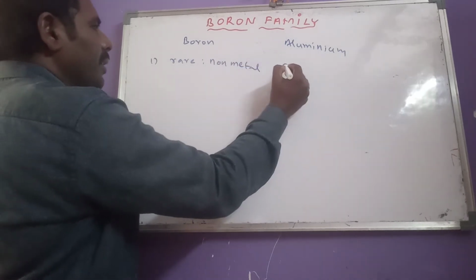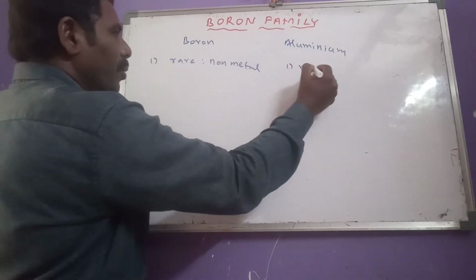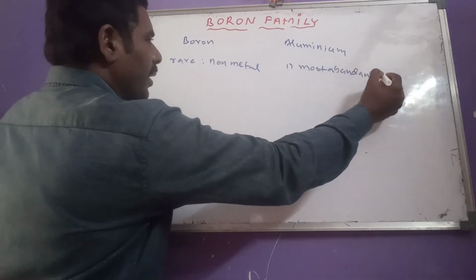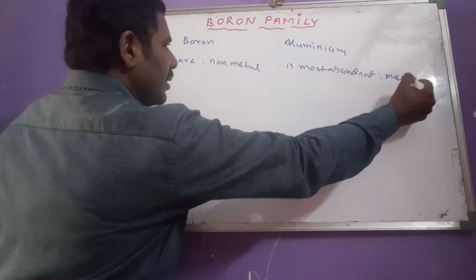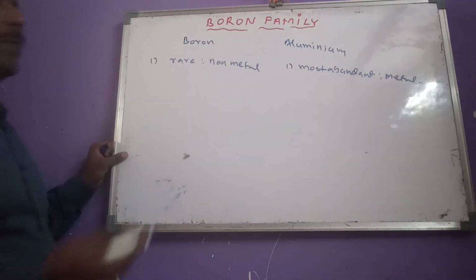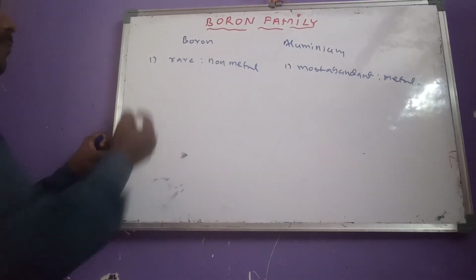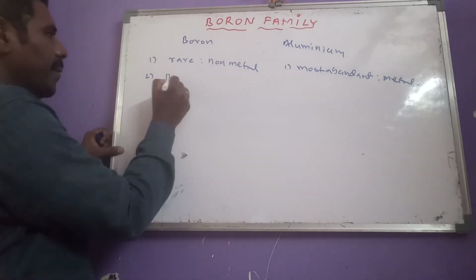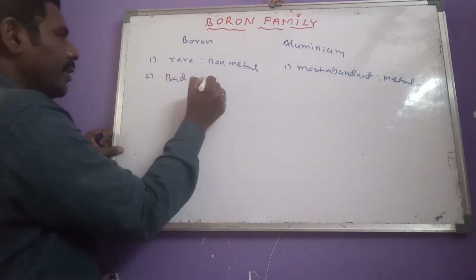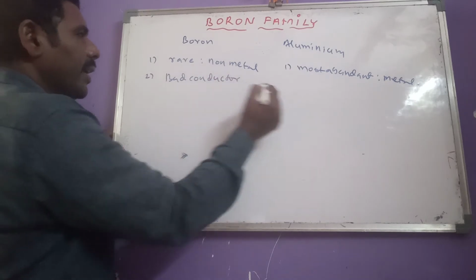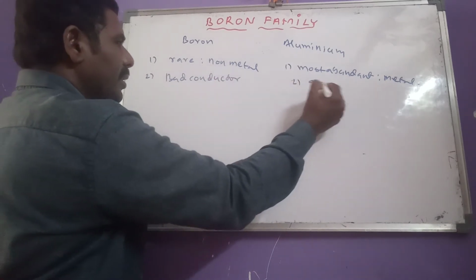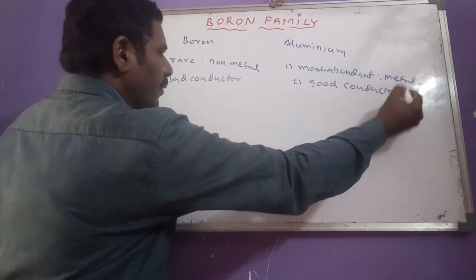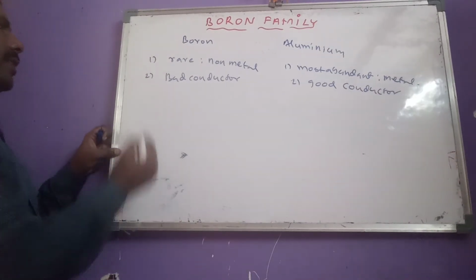But aluminum is the most abundant element, and it is a metal. And the second one: boron is a bad conductor of heat and electricity, but aluminum is a good conductor of heat and electricity.